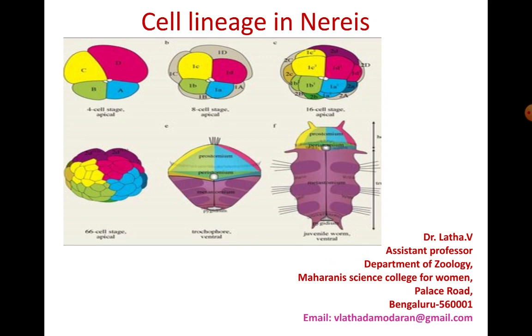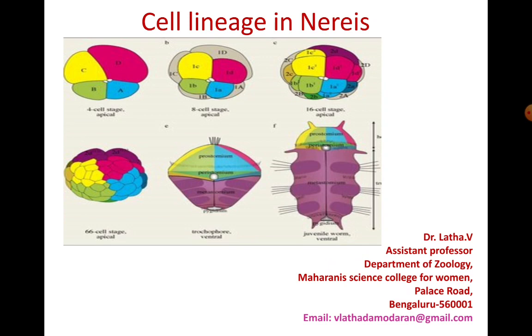Then as the cleavage proceeds, you have the 8 cell stage in which 8 blastomeres are formed. In the labelings, capital A represents the macromere, and the small a represents the micromere derived from each particular blastomere. That means the 1A cell will split into one small a and one capital A, that is, one micromere and one macromere. The same thing applies to the others also.